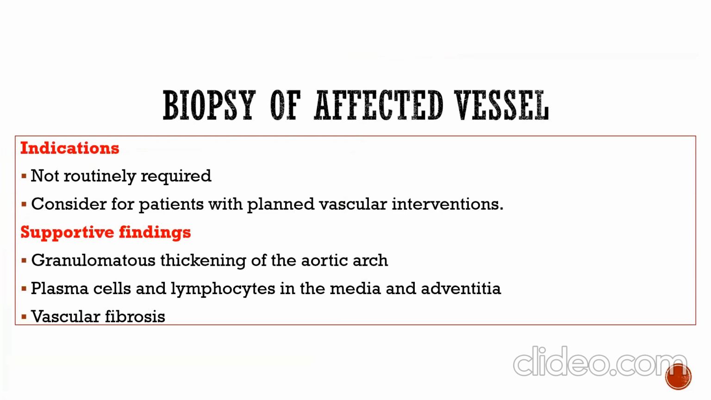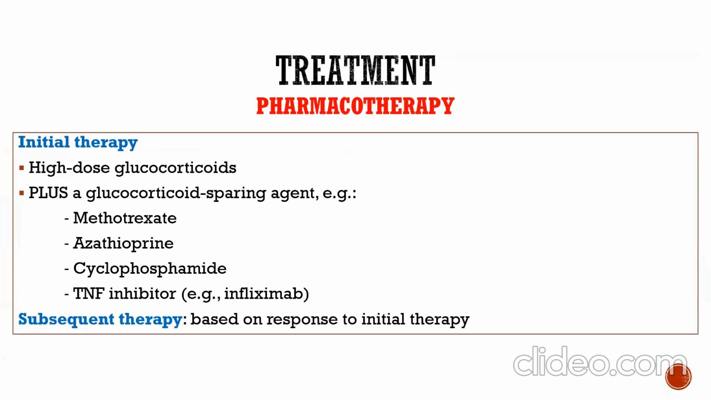Biopsy is not routinely required. It is considered for patients with planned vascular intervention. Supportive findings: we see granulomatous thickening of the aortic arch, plasma cells and lymphocytes in the media and adventitia, and vascular fibrosis. Treatment is based on high-dose glucocorticoid initial therapy plus a glucocorticoid-sparing agent, for example, methotrexate, azathioprine, cyclophosphamide, or a TNF inhibitor such as infliximab, with subsequent therapy based on response to initial therapy.